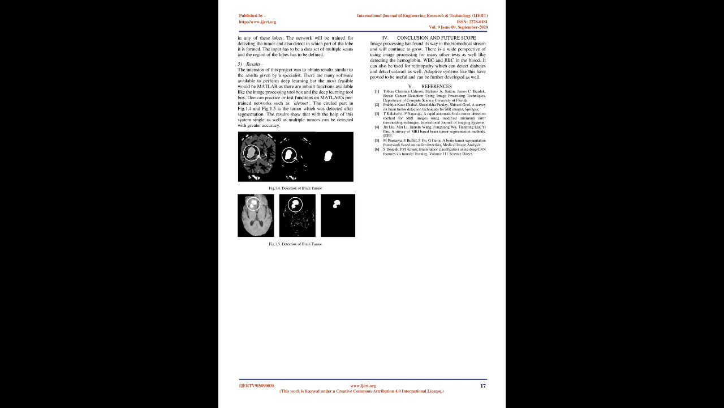The results show that with the help of this system, single as well as multiple tumors can be detected with greater accuracy. For conclusion and future scope. Image processing has found its way into the biomedical stream and will continue to grow. There is a wide perspective of using image processing for many other tests as well, like detecting the hemoglobin, WBC, and RBC in the blood. It can also be used for retinopathy, which can detect diabetes and detect cataract as well. Adaptive systems like this have proved to be useful and can be further developed as well.